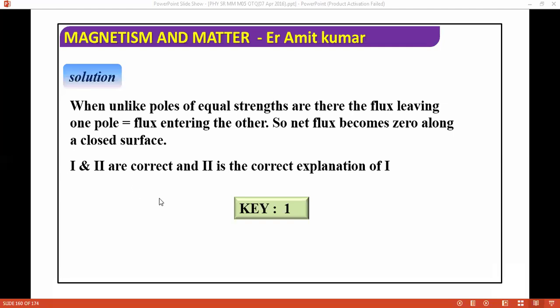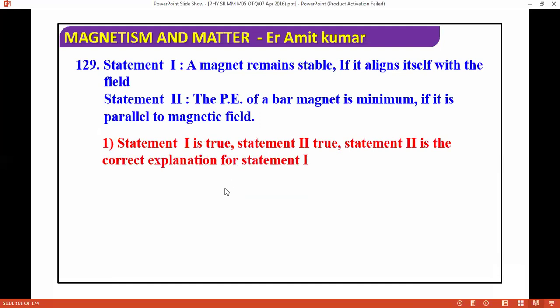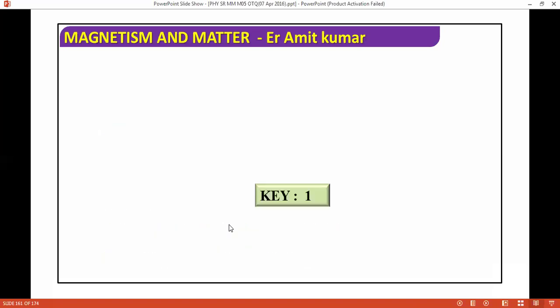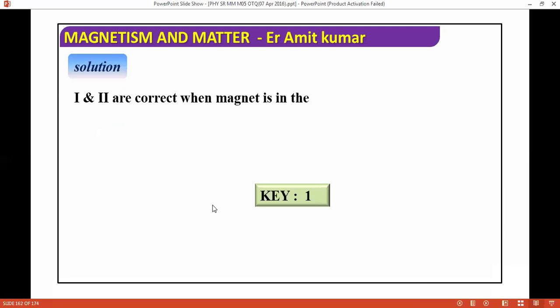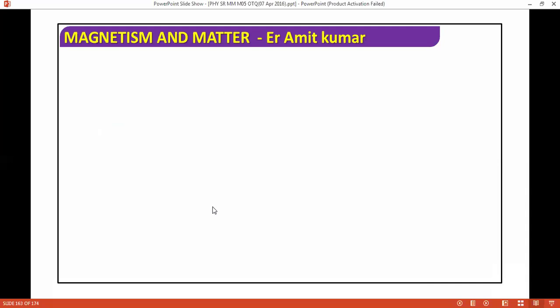Next question we have: a bar magnet remains stable if it is aligned itself with the field, and the potential energy of a bar magnet is minimum if it is parallel to the magnetic field. So the correct answer for this question is that both are correct, because first and second are correct. When the magnet is in the direction of the field, theta is zero, potential energy is minus M dot B, that is minus MB cos theta, minus MB, minimum, and the magnet is stable because of the potential energy.